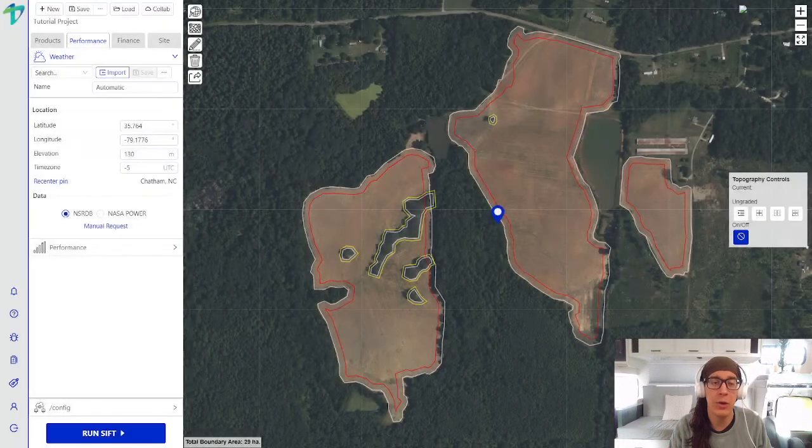Click Import, and all that data will automatically be imported into SIFT. Again, you can name it, save it, and access it for any future projects that you run in SIFT. If you don't have your own weather file, no problem. Within SIFT, you have the ability to choose from NSRDB or NASA Power. So for this project, we'll stick with NSRDB.